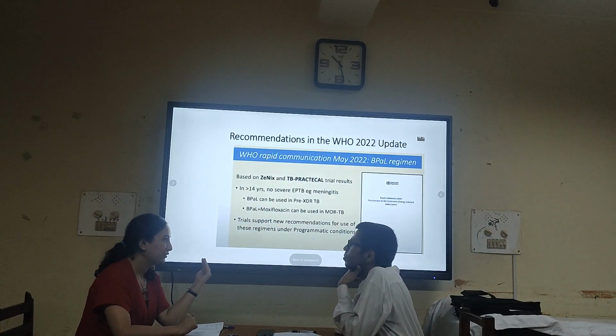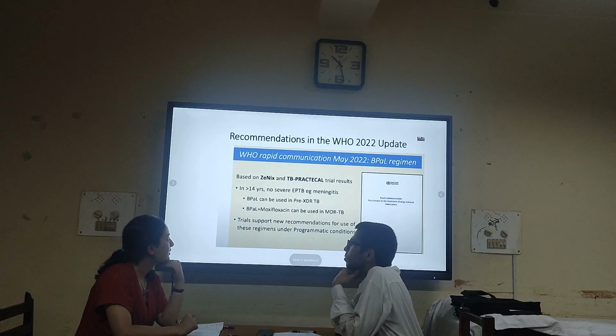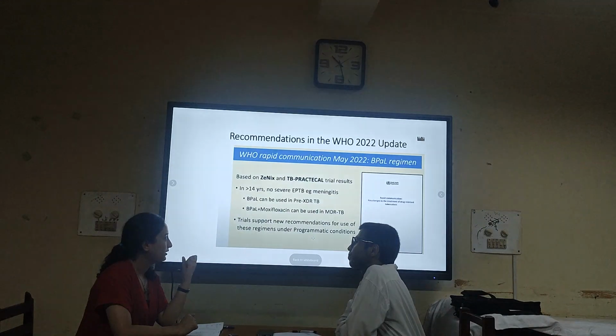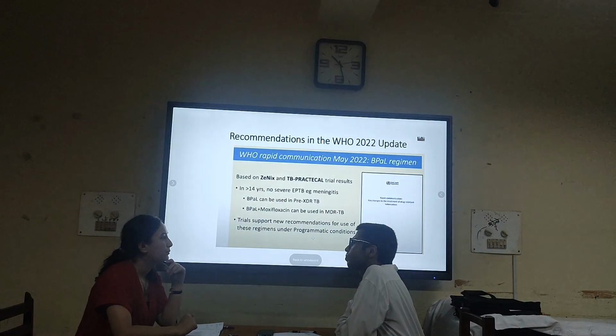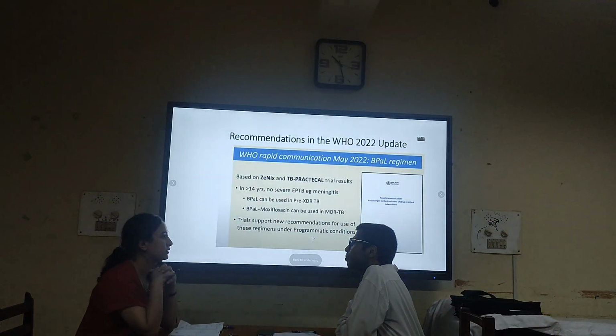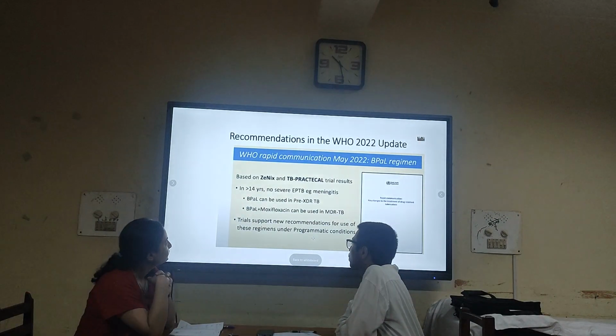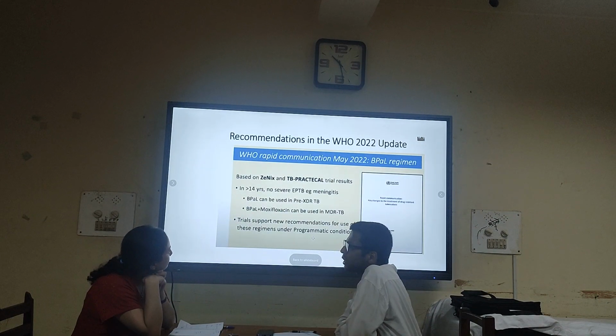So I hope that we soon have this regimen at our place, because it seems very patient friendly, and as the duration is shorter and the overall regimen is simpler, I think the patient compliance will be high, which might result in the long term in decreasing the incidence or prevalence of drug-resistant tuberculosis. Yes, obviously it will be very good if it can be available in our setup.